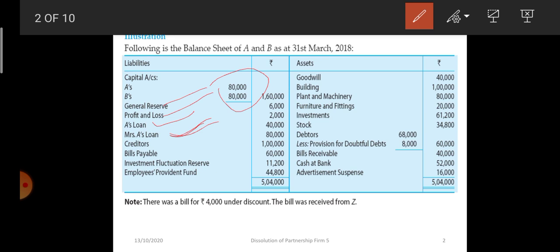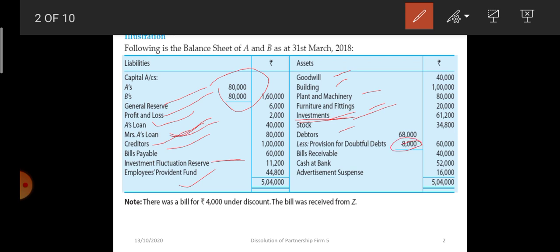Then there are third party liabilities: creditors, bills payable, and employee provident fund. Employee provident fund is a liability. Then investment fluctuation reserve is created against investments, so it will be transferred to the realization account. Now see, on the asset side, goodwill, building, plant and machinery, furniture, investment, stock, and debtors at full value will be transferred to the realization account.